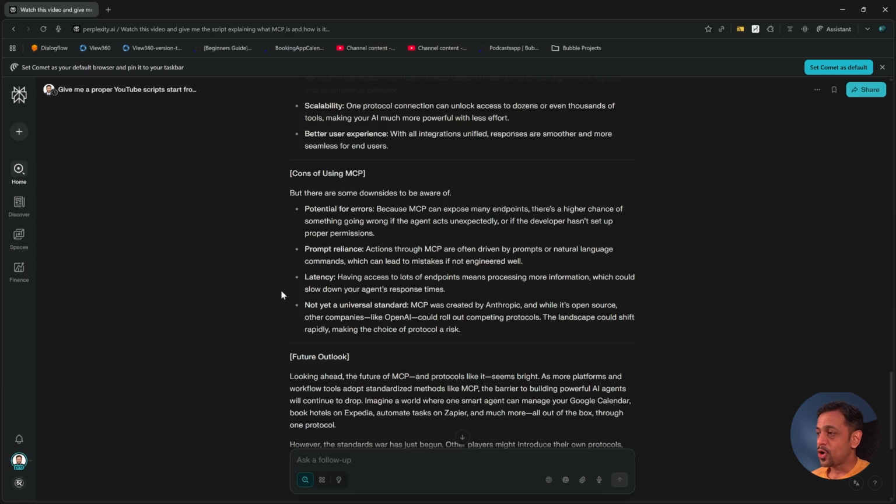The fourth one is that it's not yet a universal standard. MCP was created by Anthropic, and while it's open source, other companies like OpenAI could roll out competing protocols. The landscape could shift rapidly, making the choice of protocol a risk. So, should you start building with MCPs? Yes, start with small MCPs, which can then talk to your AI agent.